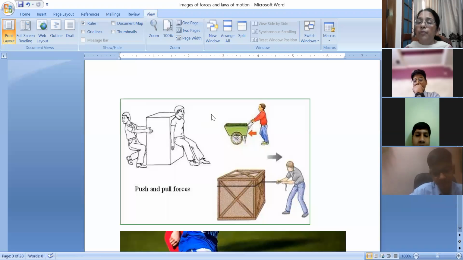You can see the other figure also, how a person is carrying this loaded box, binding it with a piece of thread, and he is applying a force to pull it towards him. Now, if he is not applying force, will the box move from its position? No, it will not move.